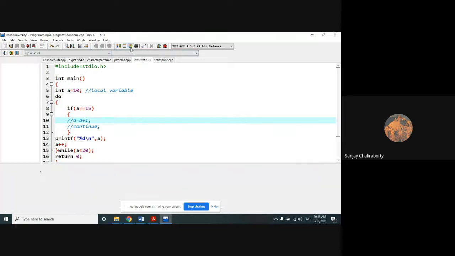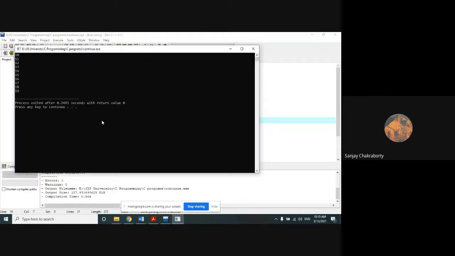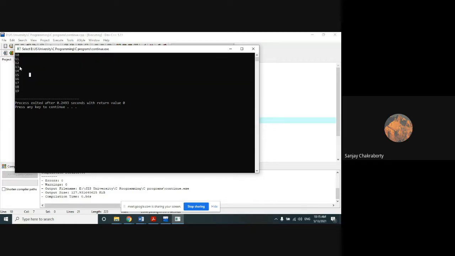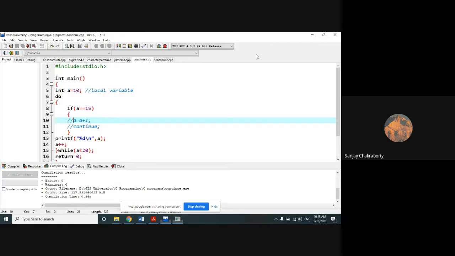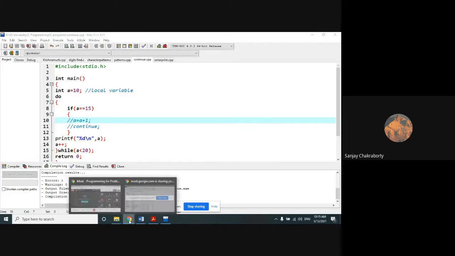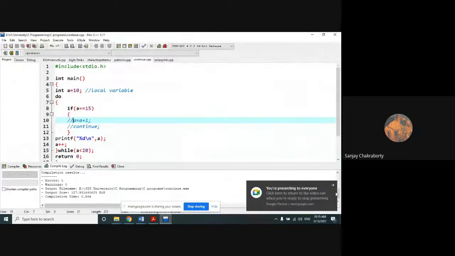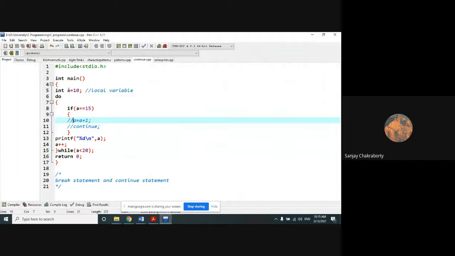So if I am not using this statement, you will get all the outputs here. Okay. 10, 11, 12, 13, 14, 15, 16, 17, 18 and 19. That means starting from 10 and reaching up to less than 20, that means 19, right?